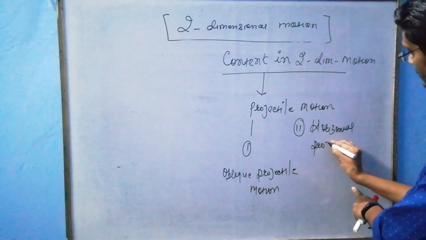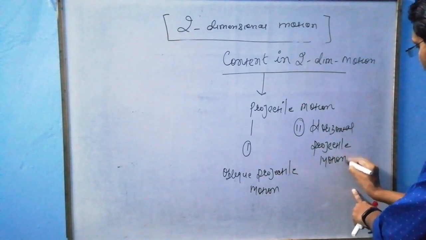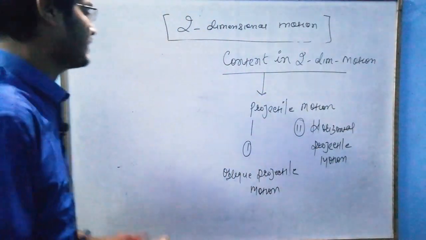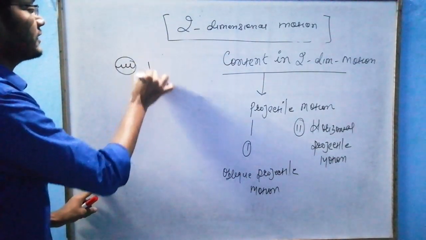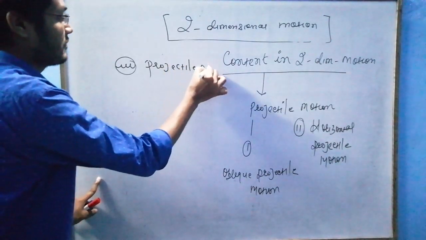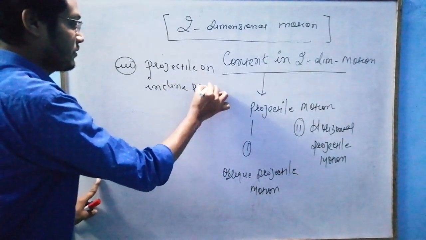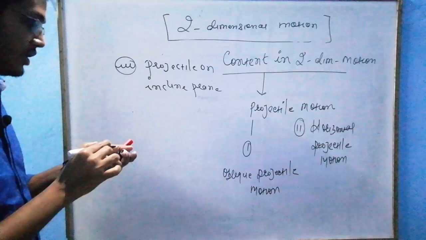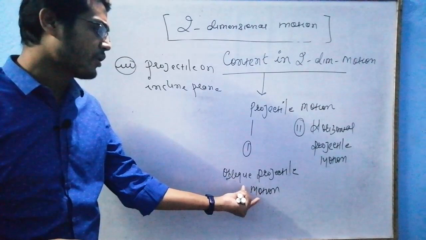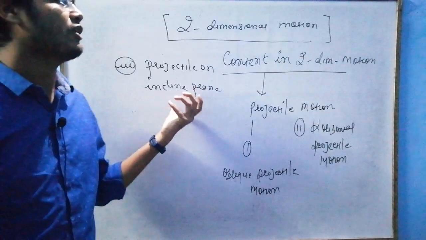And third is called projectile on inclined plane. Fine. So we have to discuss three types of projectile motion. First is oblique projectile, second is horizontal projectile motion, and third is projectile on inclined plane.